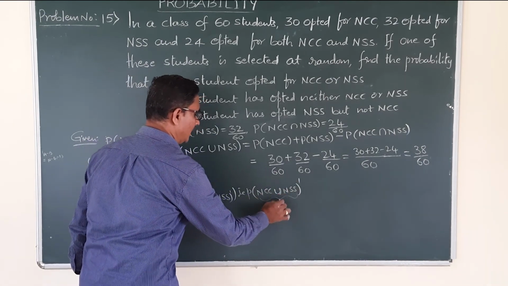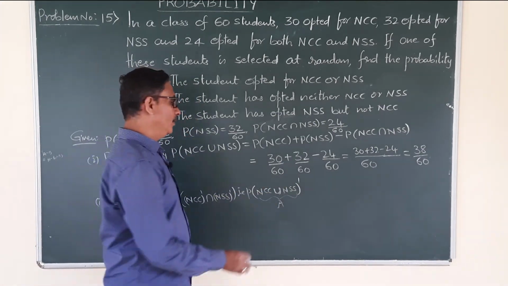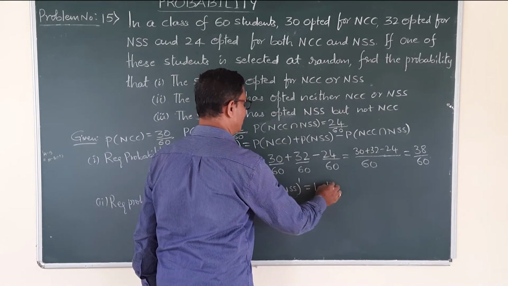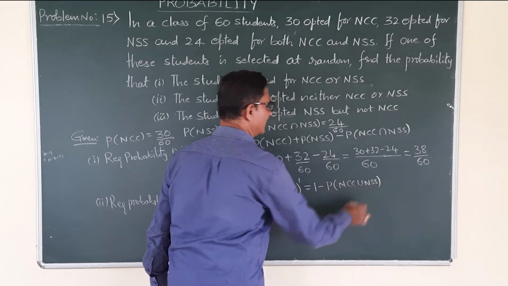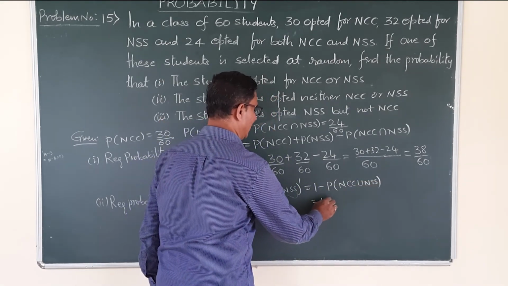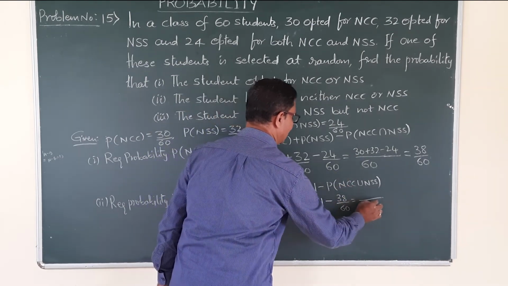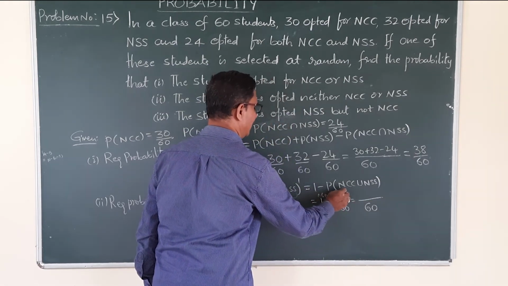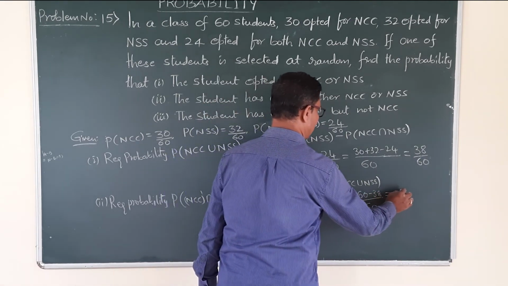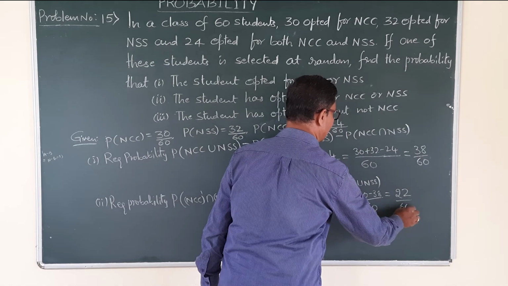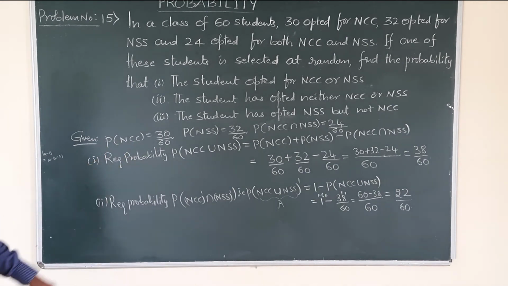Again NCC union NSS denoted by A. It is in the form P of A dash. P of A dash formula is 1 minus P of A. What is the A value? NCC union NSS. Okay. That is equal to 1 minus P of NCC union NSS, which is 38 by 60. LCM is 60. 60 minus 38, how much? That is 22 by 60. 22 by 60 is the probability of neither NCC nor NSS.